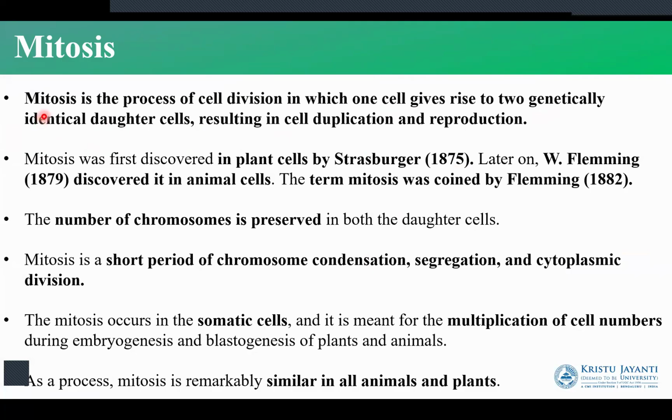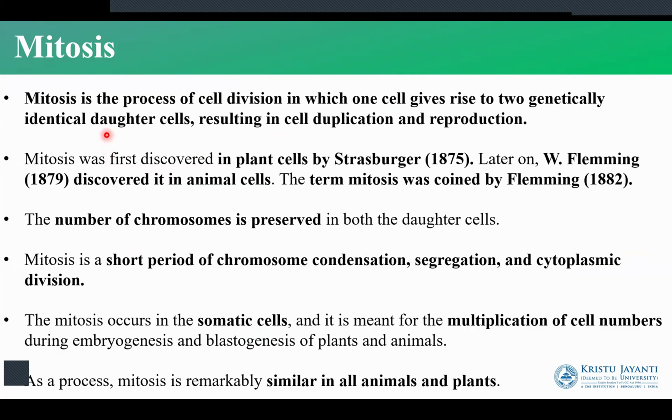We have two types of cell division that happens in the body. One is mitosis, the other is meiosis. Mitosis is the result of the division that happens in the somatic cells. So here the number of chromosomes remain the same in the parental as well as the daughter cells.